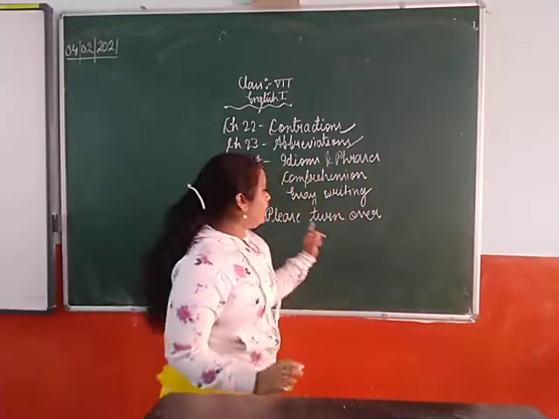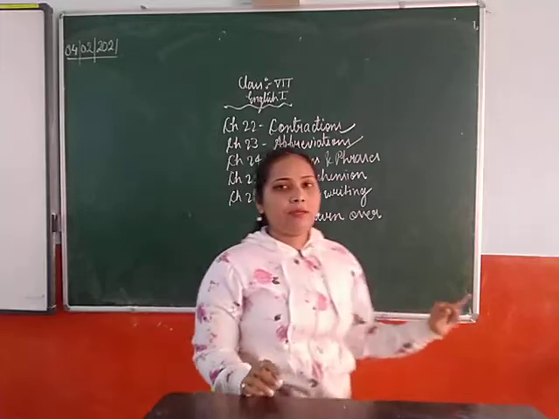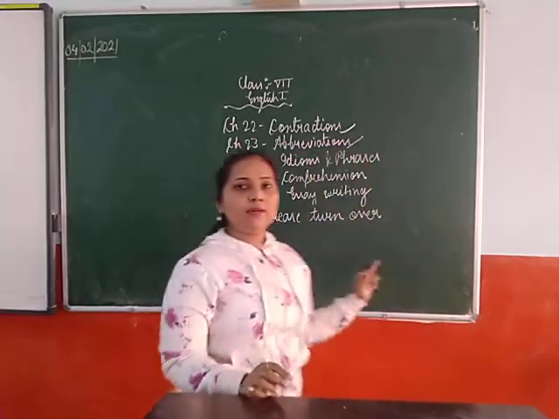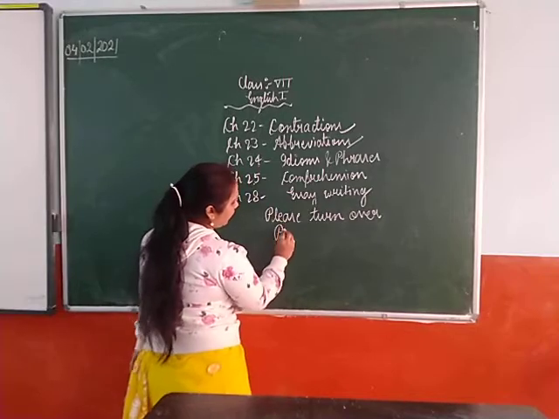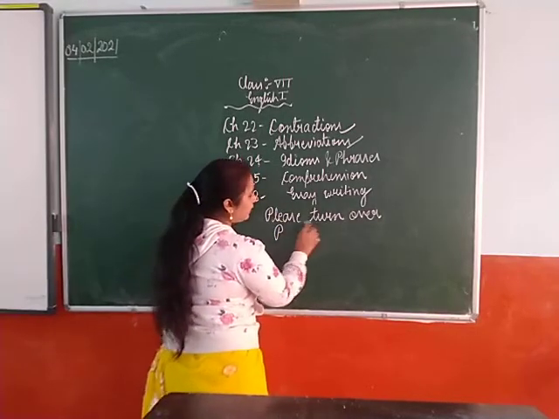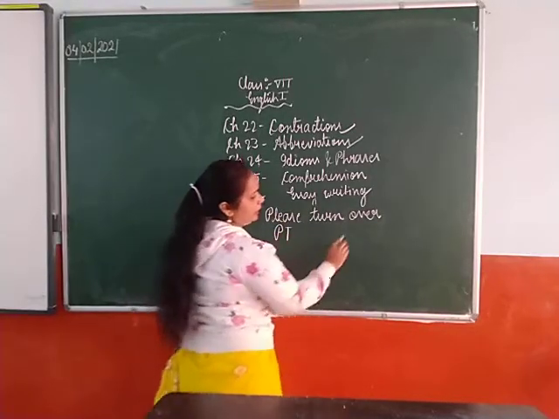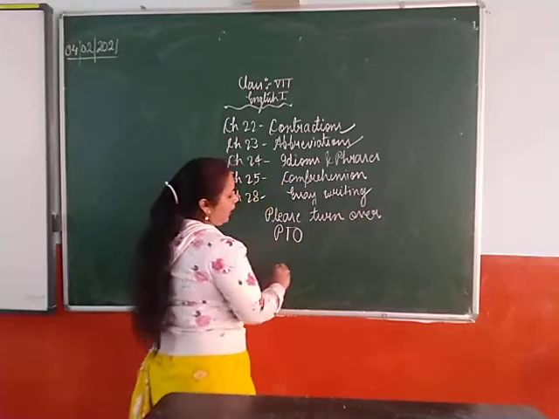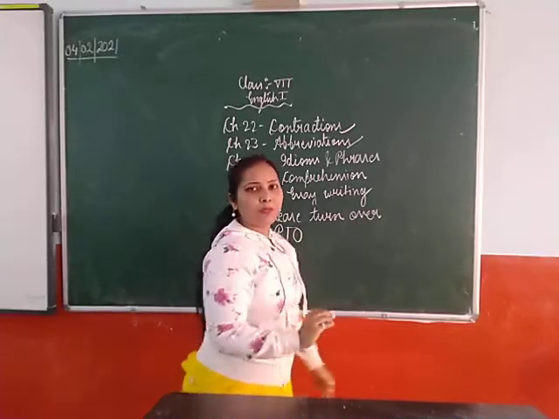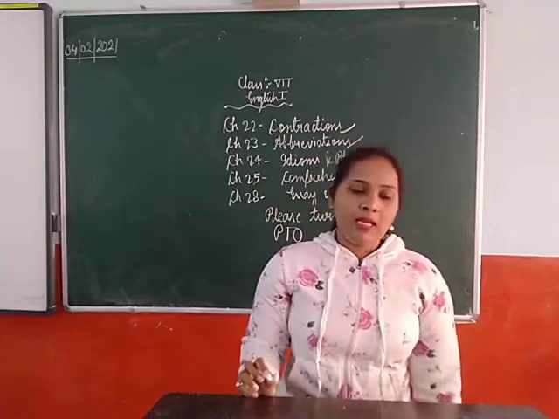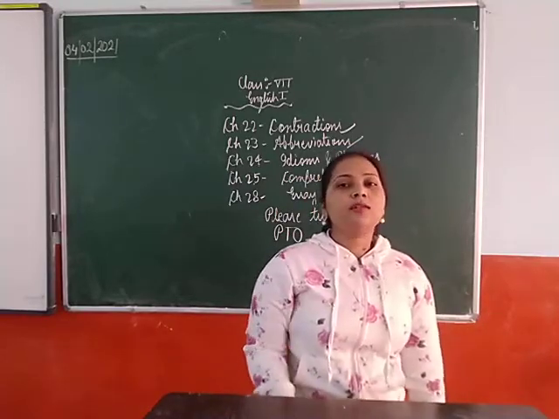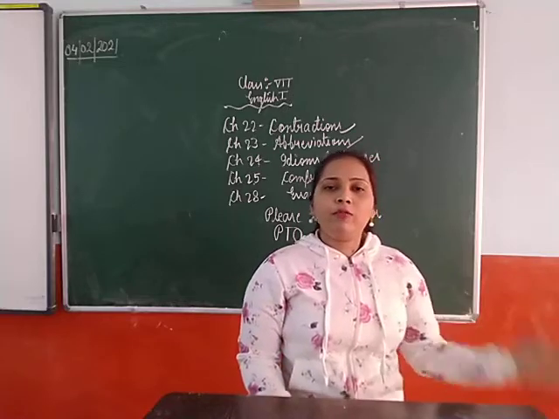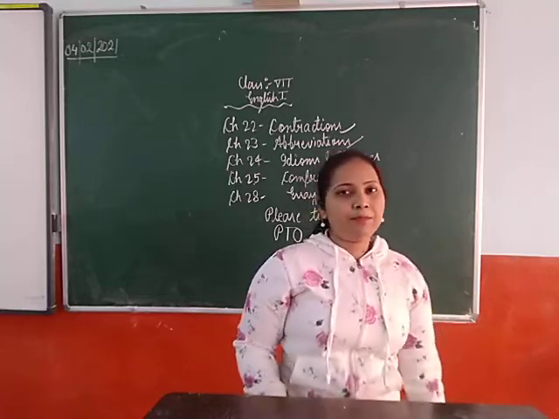So we will take only the first letter of each word, and the first letter must be a capital letter. So we will take P of please, in turn we will take T, in over we will take O. And this is the abbreviation of please turn over. Like this, in this chapter again you are getting a single exercise. So prepare the full form of the given abbreviations.